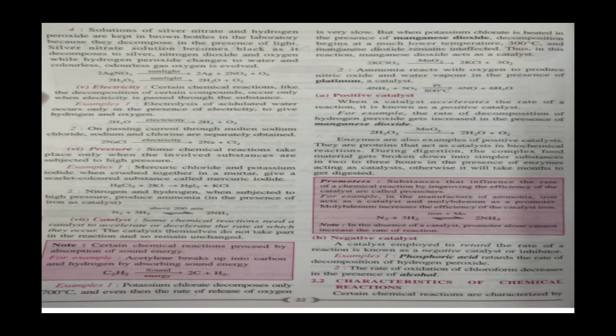Now after that, the next topic is characteristics of chemical reactions. A chemical reaction is characterized by the following changes. Number 1, evolution of gas. In many chemical reactions, one or more products is a gas. For example, when zinc reacts with dilute sulfuric acid, hydrogen gas is evolved. I have told this reaction last year also. Zn plus H2SO4 gives ZnSO4 plus H2, hydrogen gas.